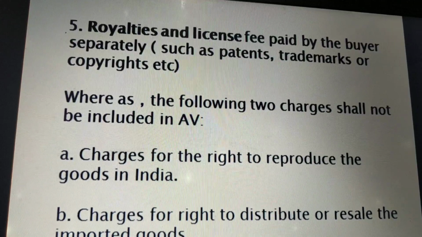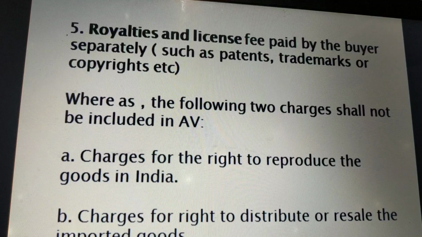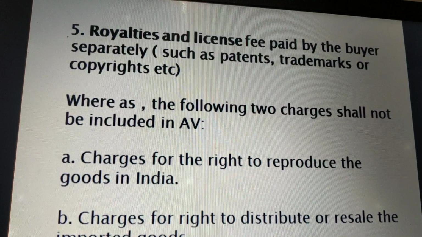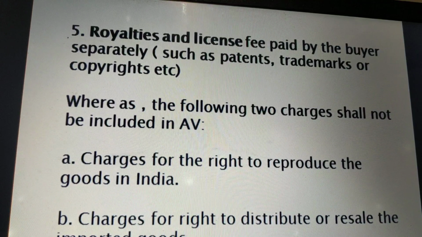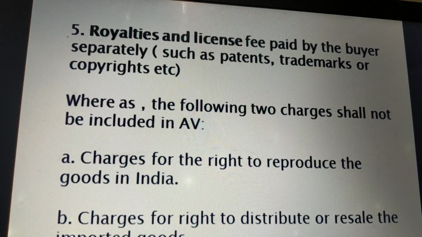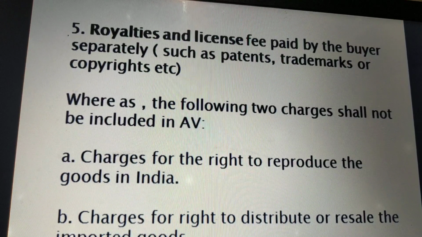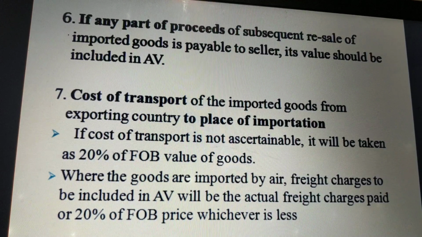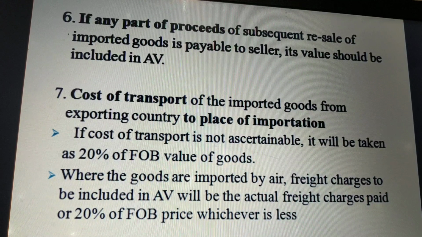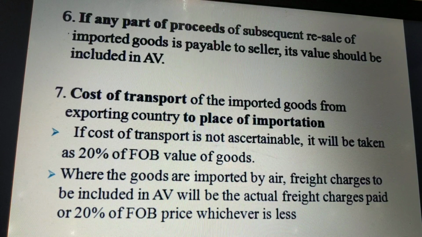The next point to be includable in the assessable value is the amount which is paid for royalties and license fees, such as patents, trademarks or copyrights. But if royalty is paid for the right to reproduce the goods in India or the right to distribute or resell the imported goods in India, then such royalty is not includable in the assessable value. Next point is that if any part of the proceeds of subsequent resale is payable to the exporter by the importer, then such value is also included in the assessable value.